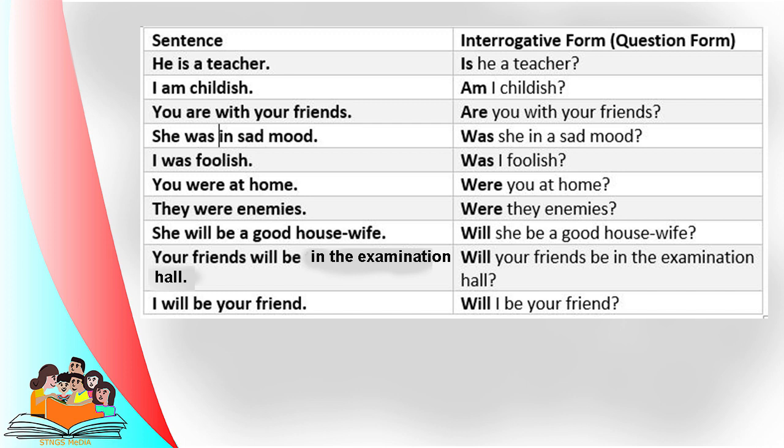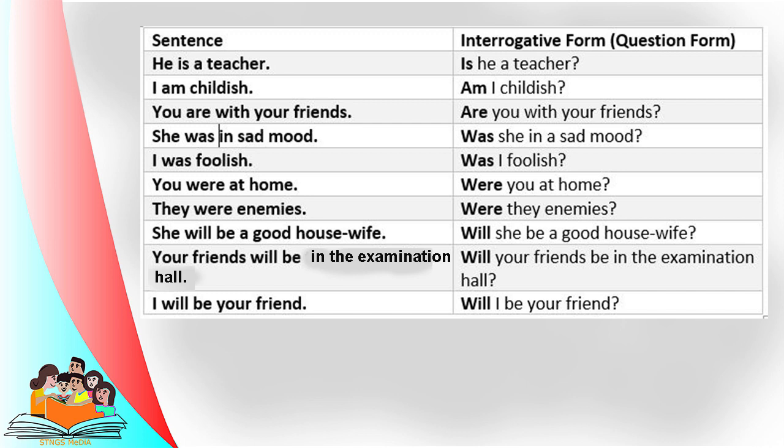Okay. Then take these sentences. I was foolish. You were at home. They were enemies. These sentences are examples for past tense sentences with was, were be verbs. When it turns to question form, the be verb comes to the front: Was I foolish? Were you at home? Were they our enemies?